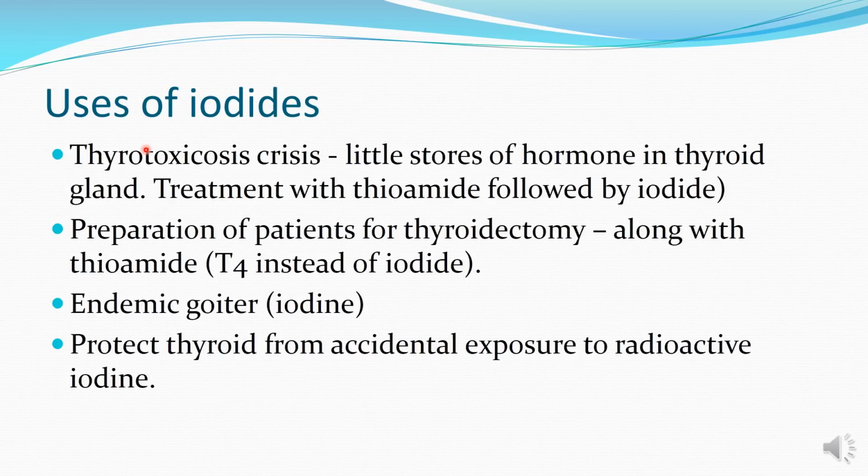The important uses of iodides are: one is the thyrotoxic crisis. So these drugs are given so that the further release of thyroid hormone and synthesis is inhibited. Little stores of hormones are present in the thyroid gland in patients of thyrotoxicosis. This is the advantageous thing because the thyroid gland does not have any thyroid hormone store, and as these iodides are given, the further release of thyroid hormone is inhibited, as well as the synthesis is also inhibited.